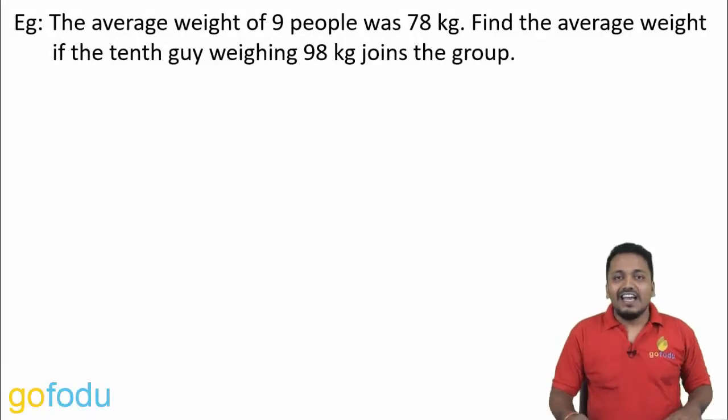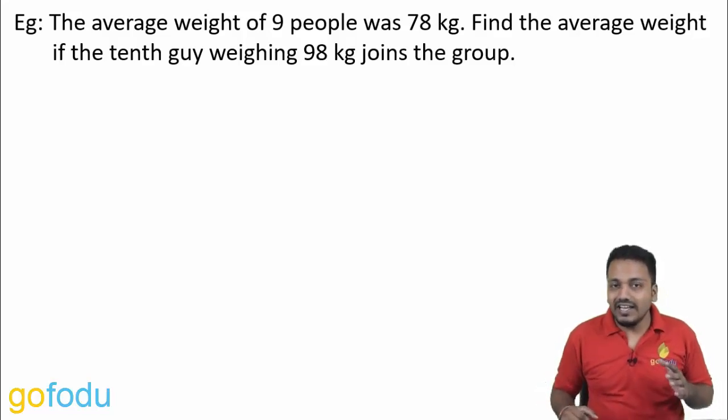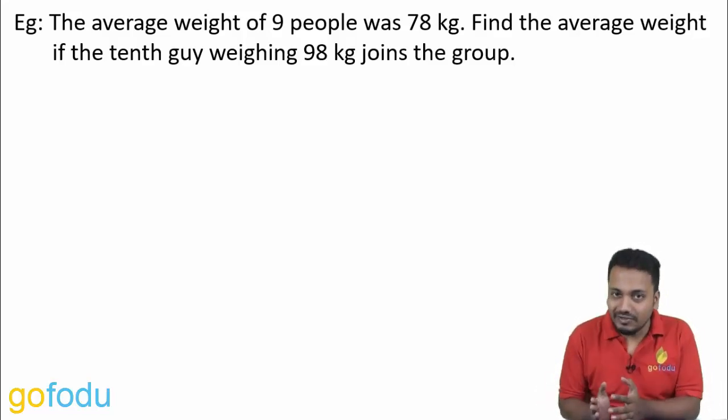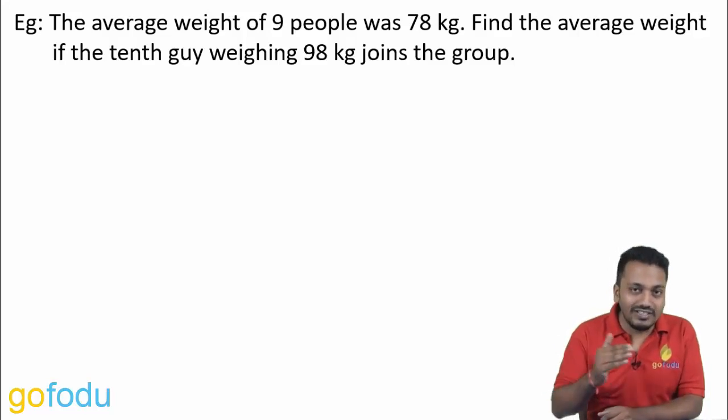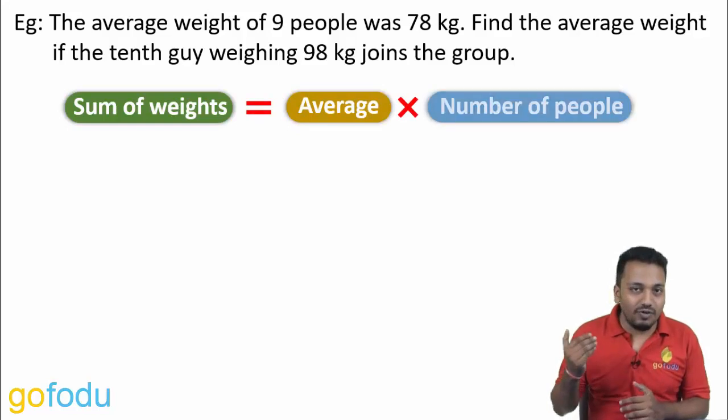Alright, average weight of 9 people was 78 kg. Find the average weight if the 10th guy weighing 98 kg joins the group. Now, questions like these can be easily solved using the formula.